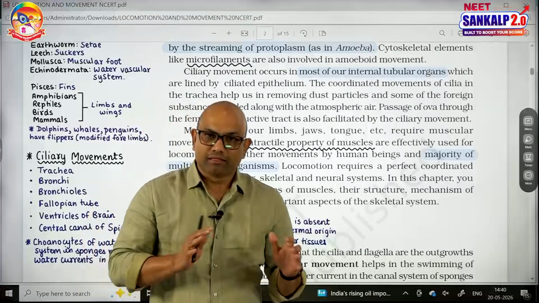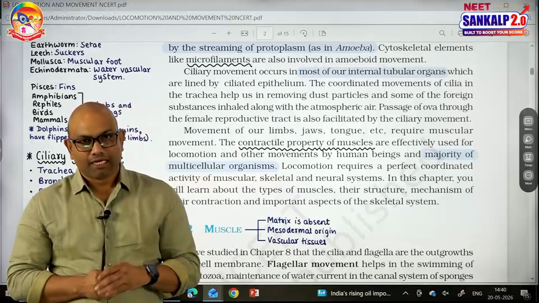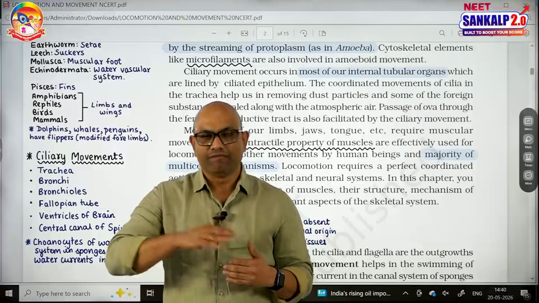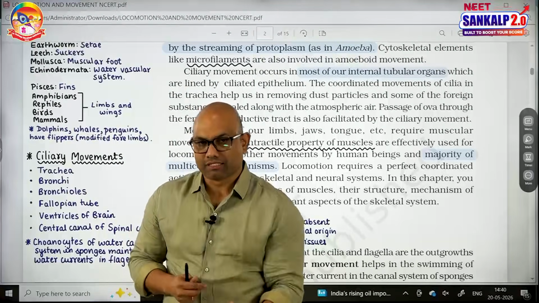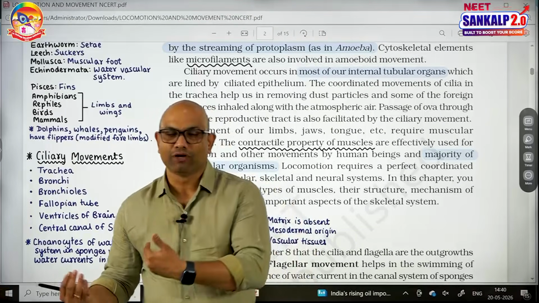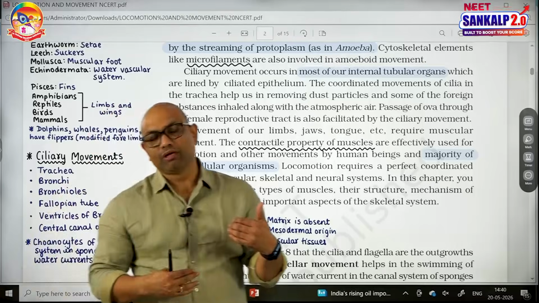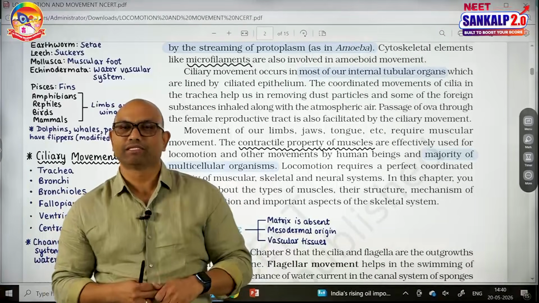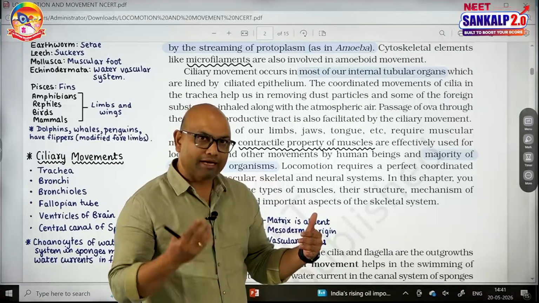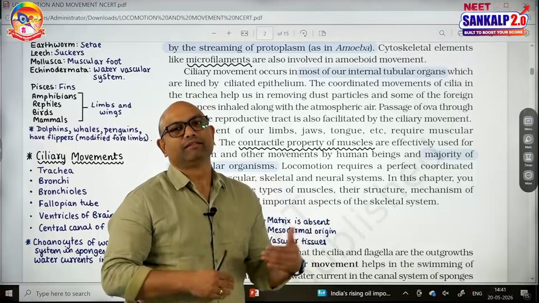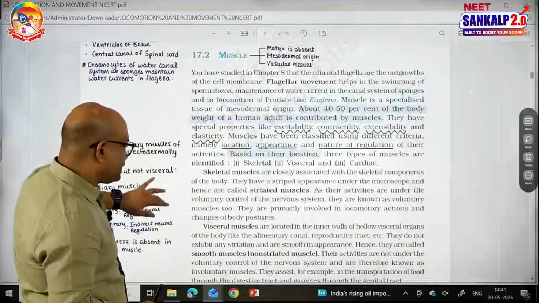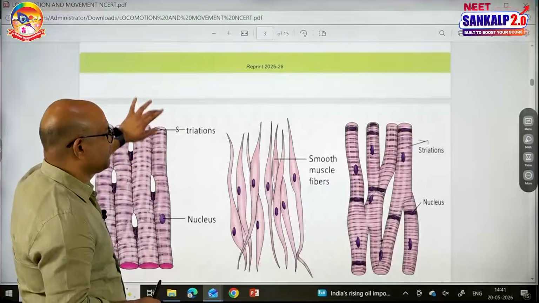And there are different classifications of muscles. Depending on the location, we can classify the muscles into skeletal muscles, visceral muscles, cardiac muscles. Depending on the mode of control, you can classify the muscles into voluntary and involuntary muscles. Depending on the appearance, you can classify the muscles into striated and unstriated muscles. Here, based on the location, let us discuss the types of muscles. One is skeletal, second one is smooth or visceral, and third one is cardiac muscle. Let us see the characters of, or differences between, skeletal muscle, smooth muscle and cardiac muscle.